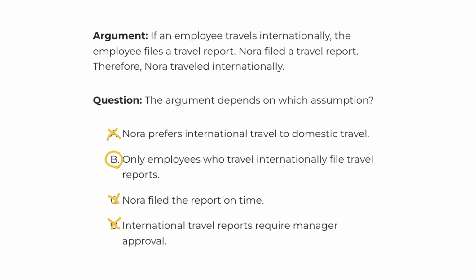Now, the opposite, B, only employees who travel internationally file travel reports. The argument does depend on this assumption, because if this assumption is not true, for example, if employees need to file a travel report when they travel domestically, then the fact that Nora filed a travel report does not mean necessarily that Nora traveled internationally. Maybe she traveled domestically. But if only employees who travel internationally file travel reports, then by Nora filing a travel report, it necessarily means that she traveled internationally. And therefore, our correct answer is B.